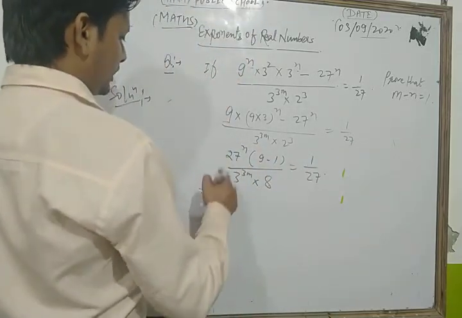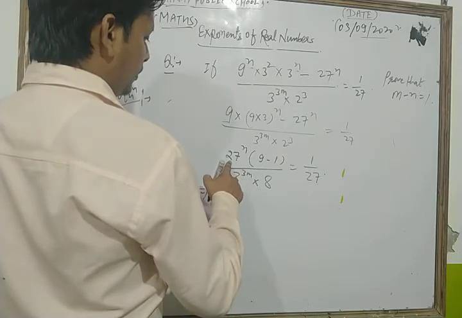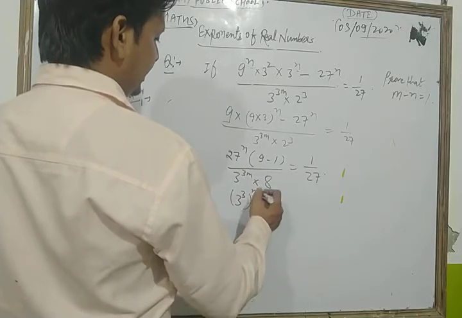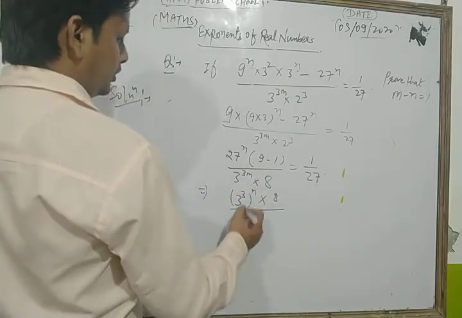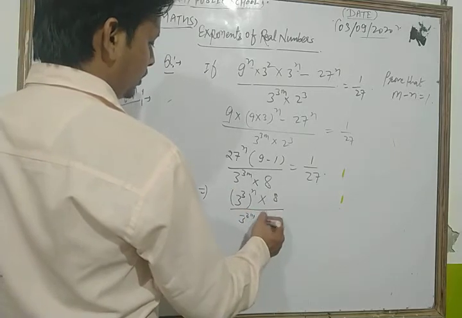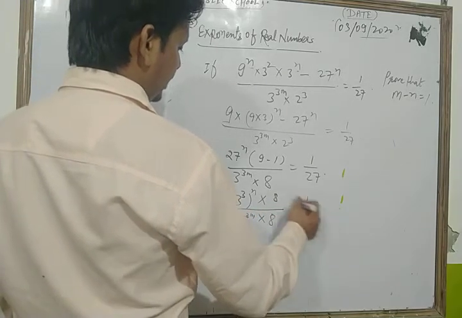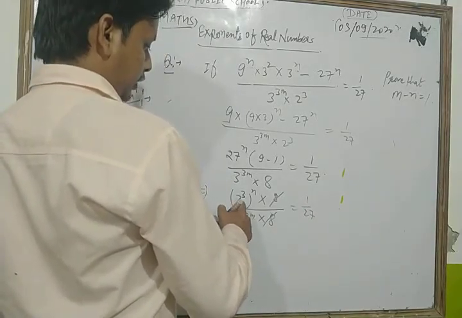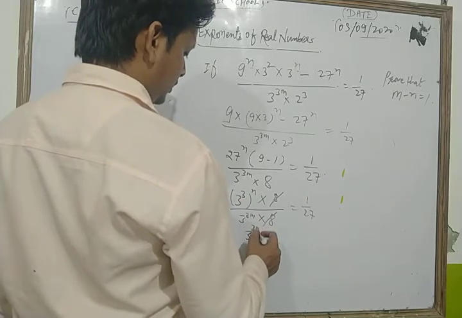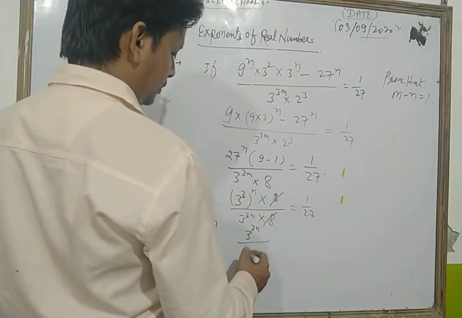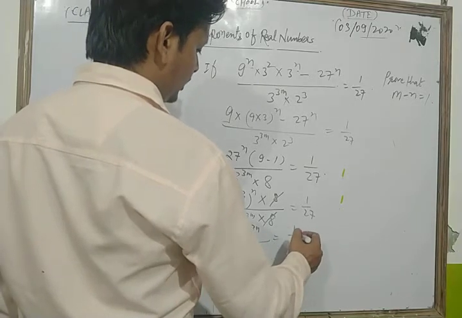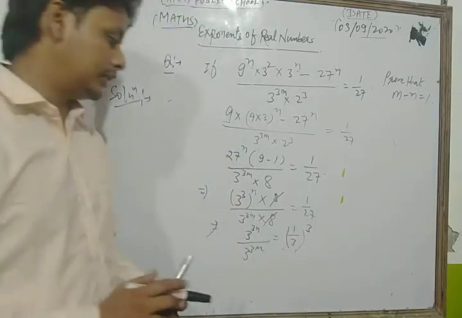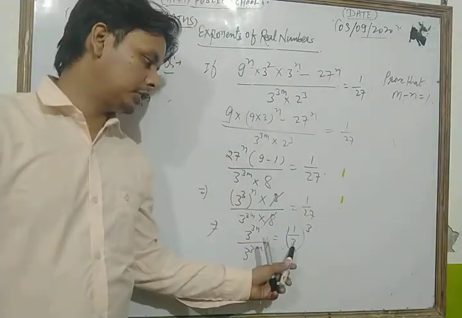Now look what we get. We write 27 as 3 to the power 3, and the whole power n is as it is. Here we get 8 upon 3 to the power 3m into 8 is equal to 1 upon 27. Here the 8s cancel each other. Now in the numerator we get 3 to the power 3n upon 3 to the power 3m, equal to 1 upon 27. We can write 1 upon 27 as 1 upon 3 to the whole cube.